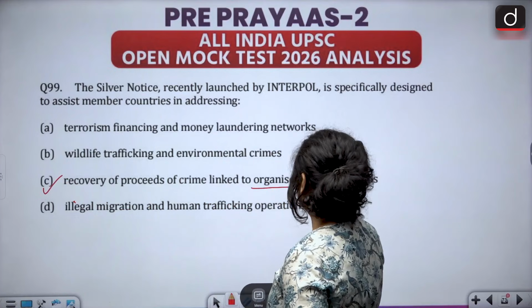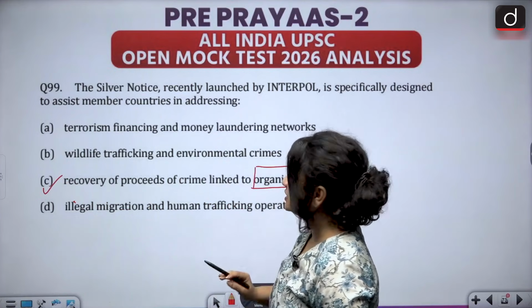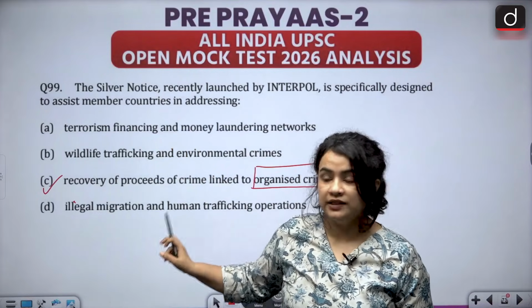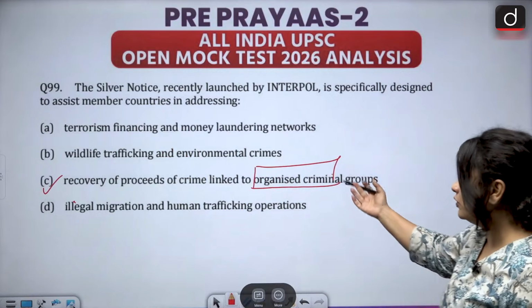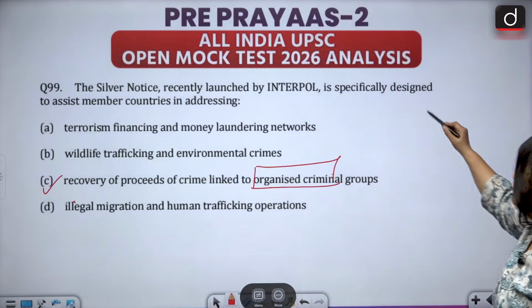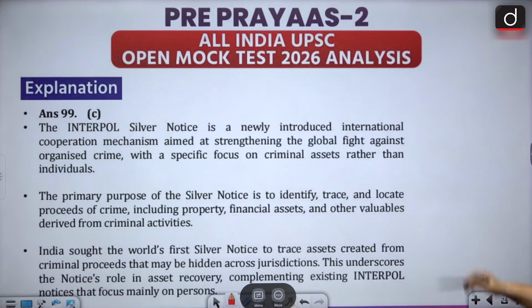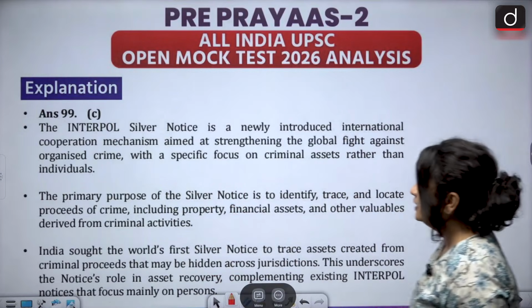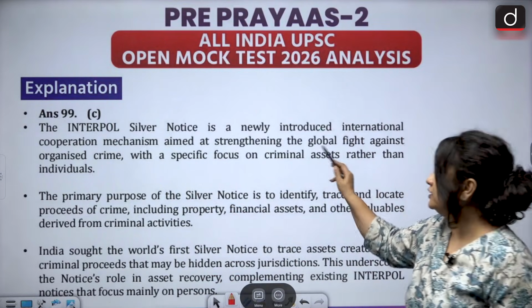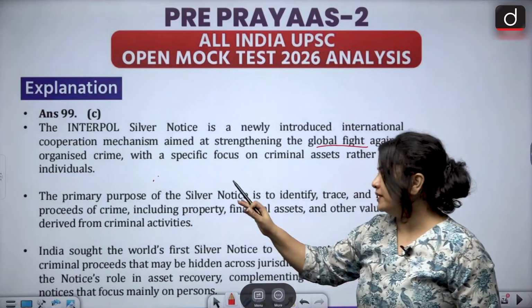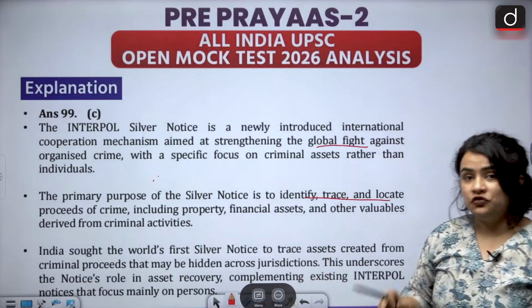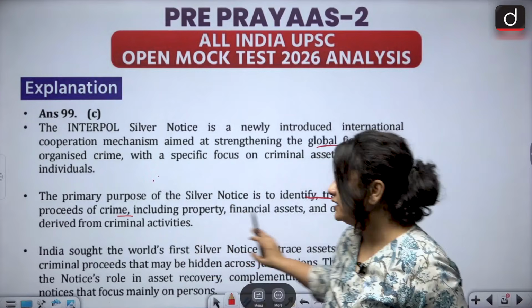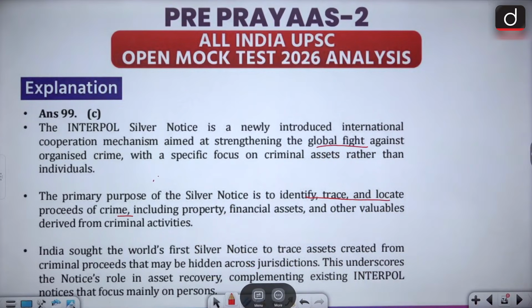It has to deal with organized crime groups. Kindly just remember that when we talk about silver notice, it has to do with organized crime or organized criminal groups, and therefore option C is the correct answer. It is a newly introduced international cooperation mechanism, and of course it aims to strengthen the global fight against organized crime, and the primary purpose is to identify, trace as well as locate the proceeds of crime, organized crime. All right. So answer C happens to be your correct answer.